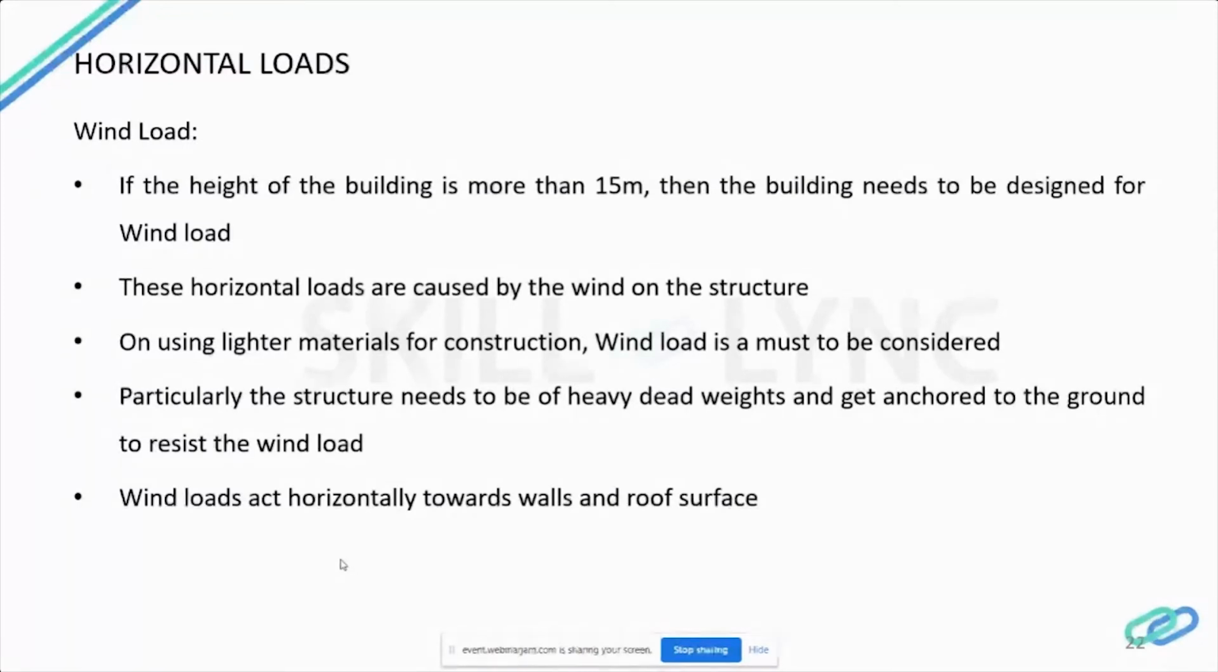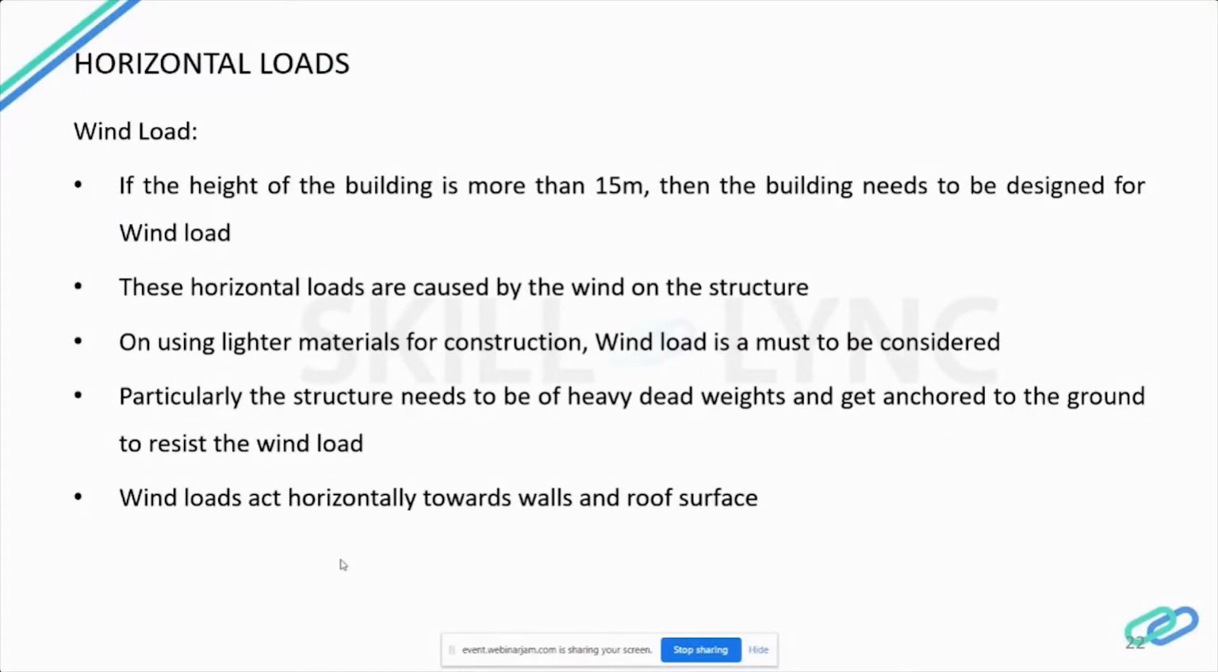So wind loads occur due to horizontal load caused by wind. That is the lateral load. Nowadays we use lighter materials for construction, so wind load for a building should be considered mandatory. The structure should be strong enough with a heavy dead weight and anchored to the ground. It should be properly fixed with footings in the ground to resist this kind of load. If not, the building will blow away.